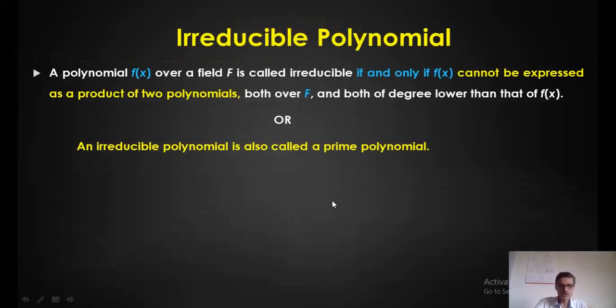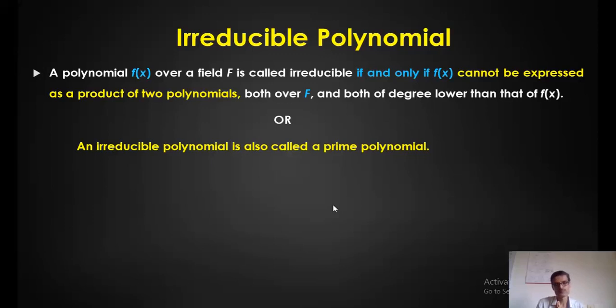Now, what do you mean by an irreducible polynomial? Irreducible polynomial is simply a prime polynomial. That means it is a polynomial which cannot be represented as the product of any two other polynomials. Let us compare this with a number. Say I have 15, which is not a prime number. I can represent 15 as 5 into 3, right? That means the number can be represented as a product of two numbers. Let us say 11. I cannot represent 11 as a product of any two other numbers, except 1 and 11, right?